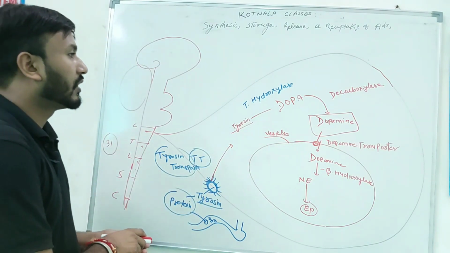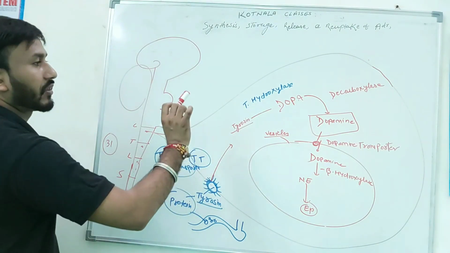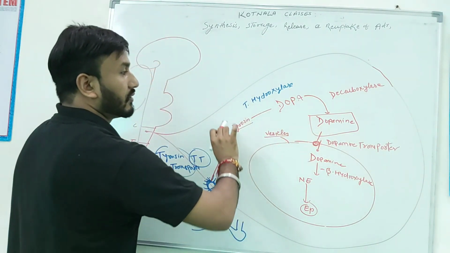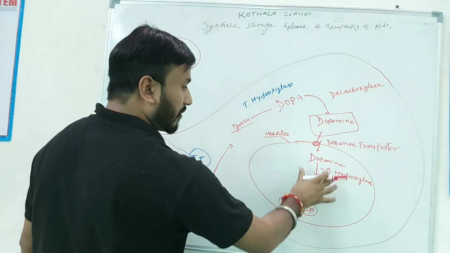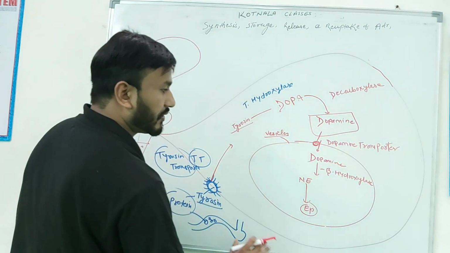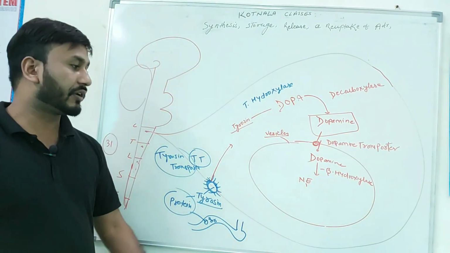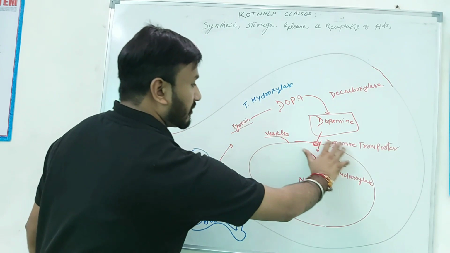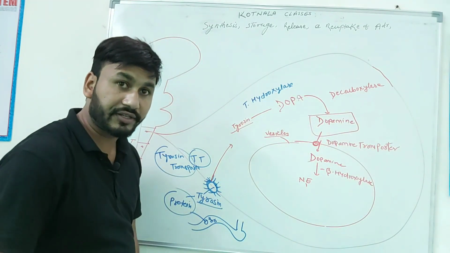In the synthesis pathway, tyrosine transporter, dopamine synthesis: if you leave the dopamine inside the vesicle, this neuron becomes dopaminergic. If norepinephrine is not converted into epinephrine, this nerve ending is a noradrenergic neuron.